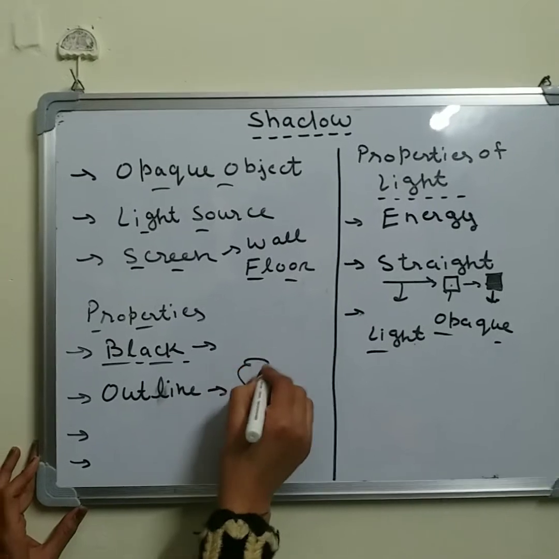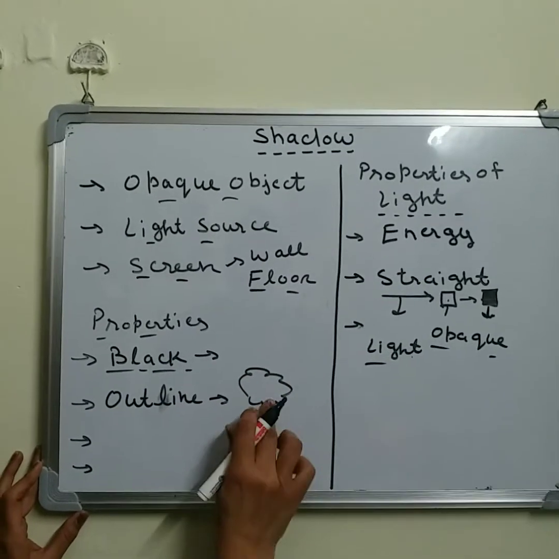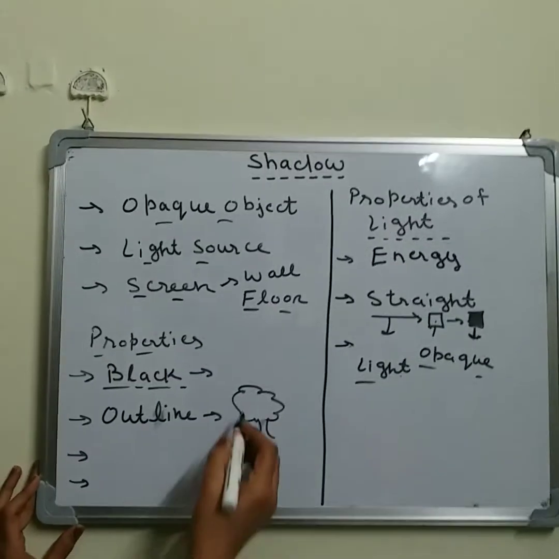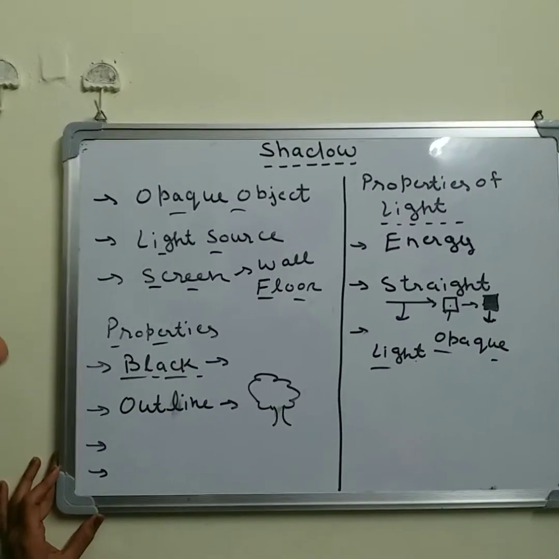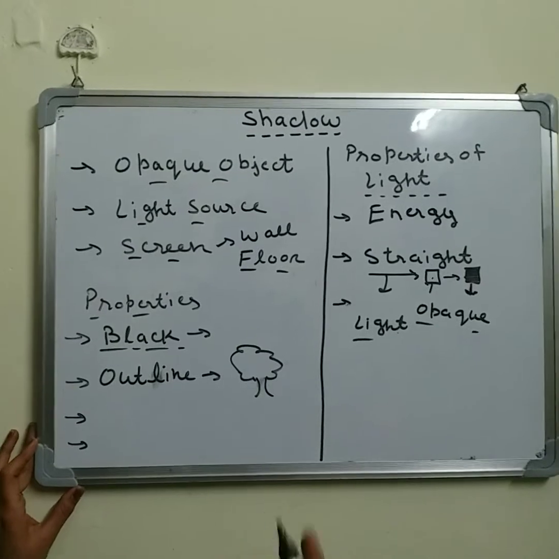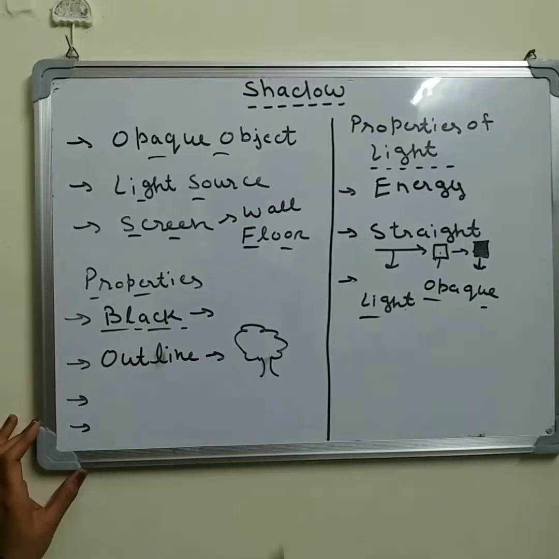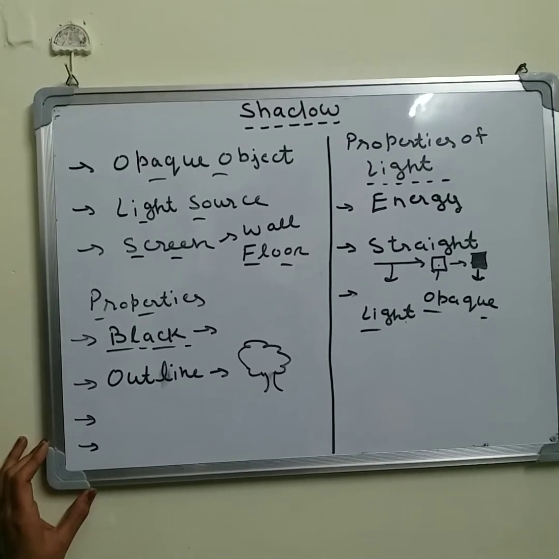It shows only the outline of an object, not the complete object. So by seeing the shadow, we may or may not be able to find out what the material is, because it shows only the outline.